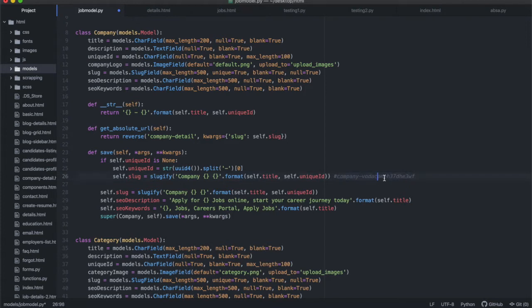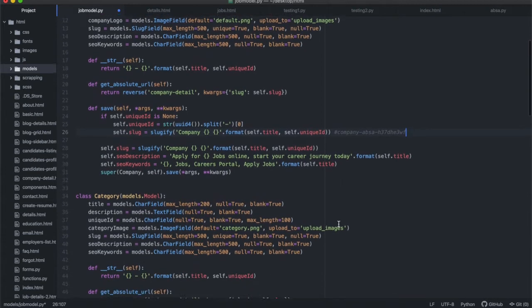And if it's a government website and the company was specified as government, it will say company, government, and whatever the unique ID. If the company is Absa, it will say company, Absa, whatever. So this will be the slug that we're gonna create using this method that we have over there, all right? And I think this is a good identifier for a company because it has all the elements that you want, the company name and all of that.